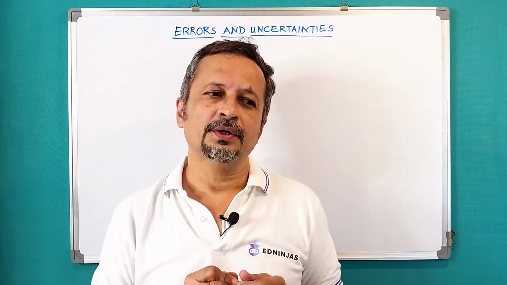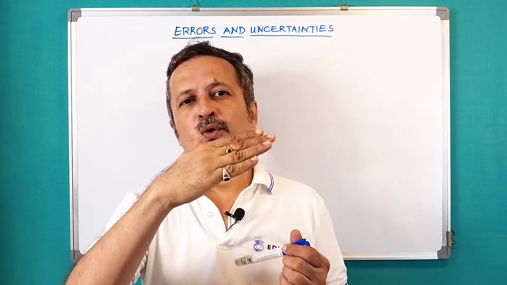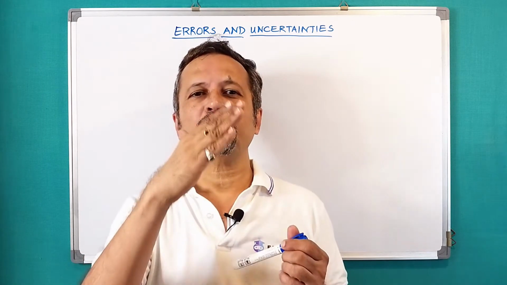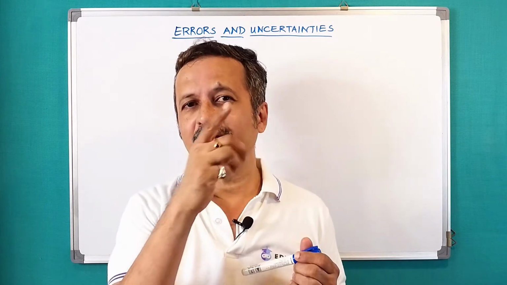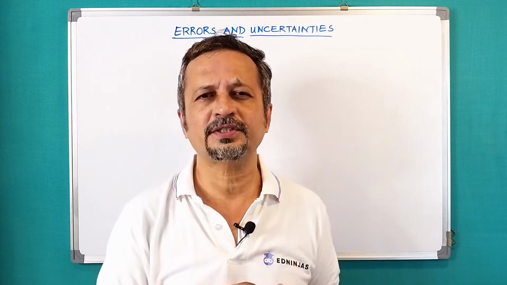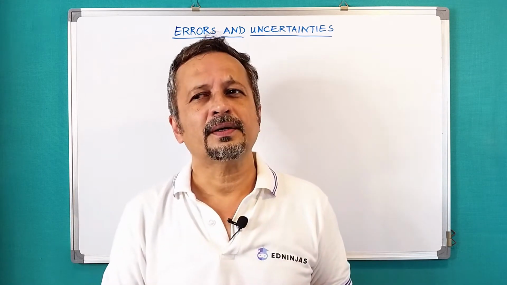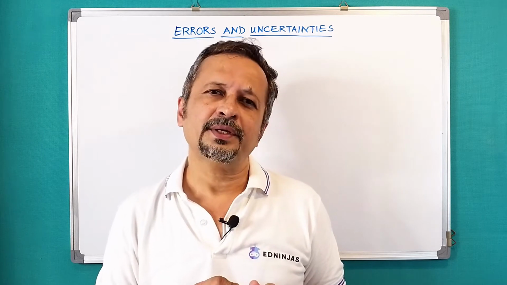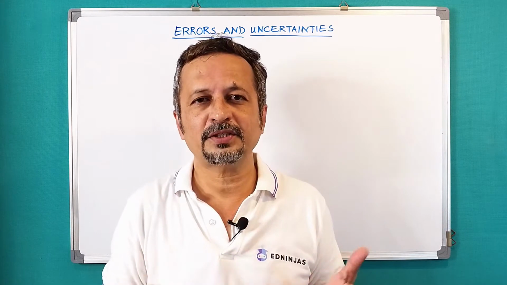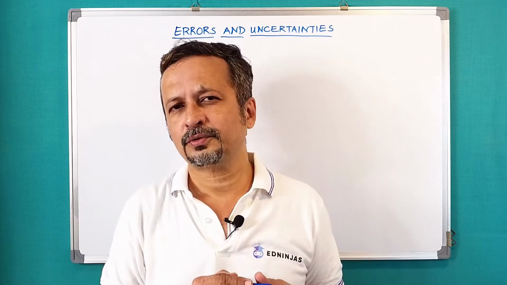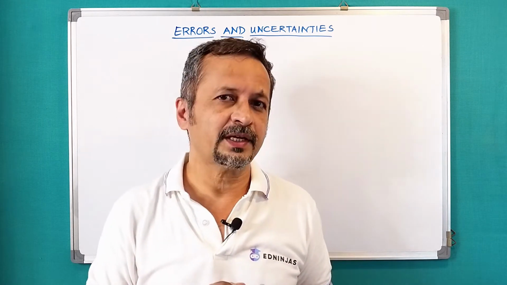Or when I am using an ammeter, is the pointer coinciding with zero all the time? Sometimes it may not. There may be some error over there. That error is called zero error. This we can call a systematic error. There can be another error because of my skills. I am making the measurements, but I may not be skilled enough to carry them out, right? So those errors would be personal errors.